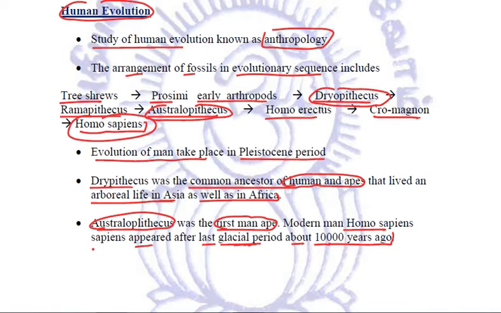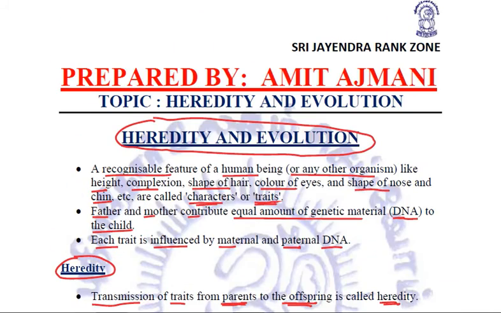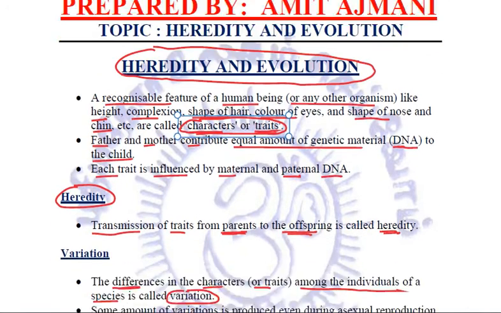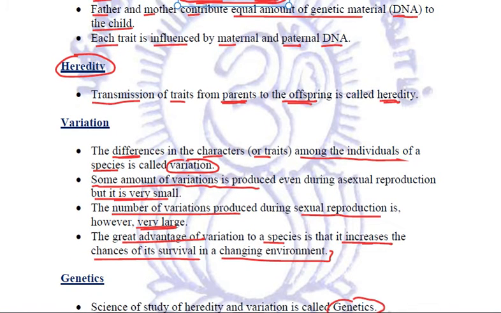This is about human evolution, and this is all about the chapter Heredity and Evolution. So let us try to brush up what all we have studied in the chapter, coming right in the beginning. First of all, we talked about what characters or traits are. Then we talked about these three terms: one is heredity, one is variation, one is genetics. What is heredity? The transfer or the transmission of traits from the parents to the offspring.